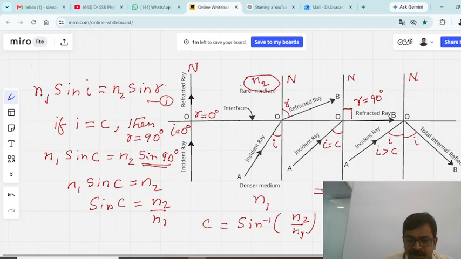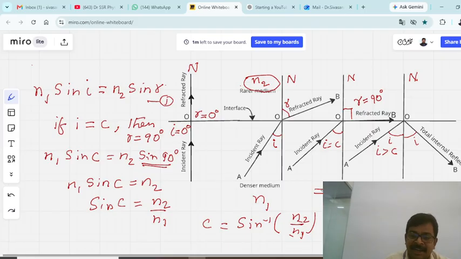Here you need to note one thing. n2 is the refractive index of the rarer medium. n1 is the refractive index of the denser medium. You can understand that the critical angle is inversely related to the refractive index of the denser medium, and directly related to the refractive index of the rarer medium. So friends, the refractive index of the denser medium has to be more to get a smaller critical angle.